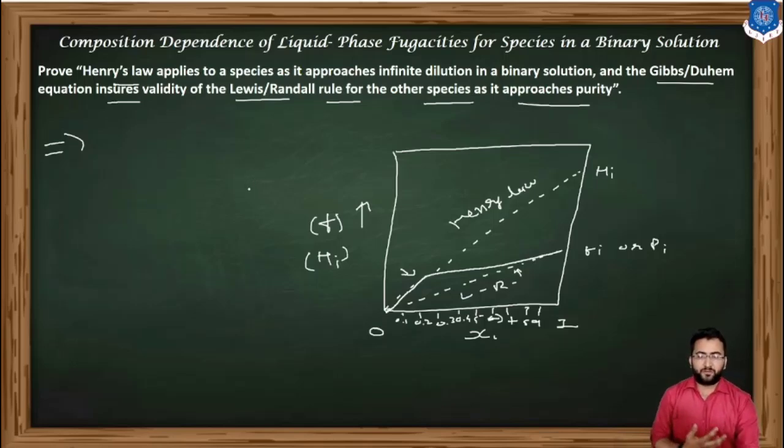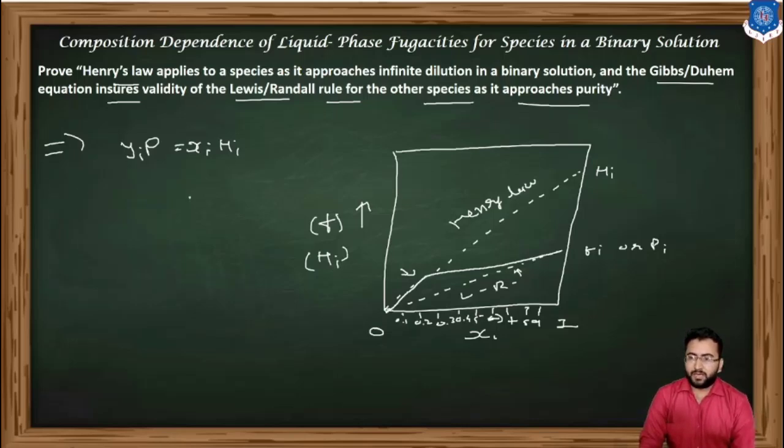Normally, Henry's law is used for a 0.01 to 0.02 mole fraction of the solute, that is, a dilute solution. When Henry's law applies for component 1, at a very low concentration range of component 2, it may obey Raoult's law and the Lewis fugacity rule, and it's clearly seen from this graph. So Henry's law can be given by yiP is equal to xi Hi. Here Hi is a Henry's constant.